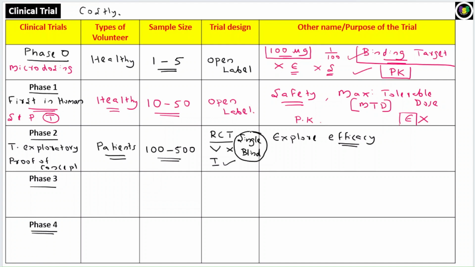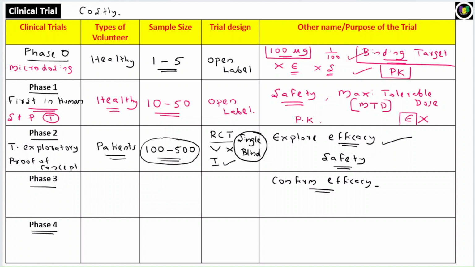Now I told you the main purpose is to explore the efficacy. Also in phase 2, phase 3, everywhere we will check the safety, because the number of patients is increasing, right? So in all the patients the safety can be checked. But the main objective is to explore the efficacy. So once phase 2 is done, we'll move to the phase 3 trial. In phase 3 trial, the main objective is to confirm the efficacy. Because earlier in phase 2 we checked in 100 to 500 patients, but now they will increase the sample size to thousands of patients.